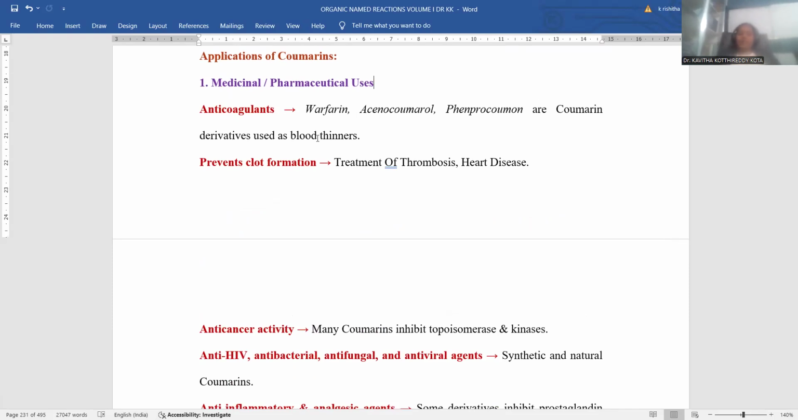Different scientists explored their unique ways for the manufacturing of coumarin in the laboratory. So coumarin synthesis is most imperative. So let me discuss the important points regarding coumarin, the applications of coumarin. Medicinal and pharmaceutical uses are accomplished by coumarin compounds.